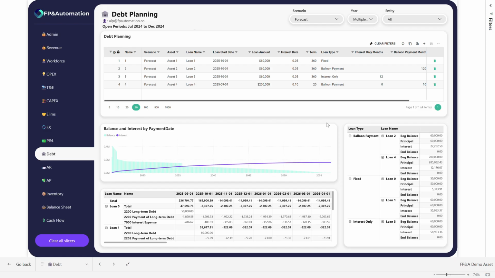In this video for our FP&A series, where we are covering Microsoft Fabric powered by Acterys for FP&A planning, we will be talking all about debt planning. Before we get into today's detailed topic, I want to quickly recap on what we covered last time and the financial impact that has for the organization.